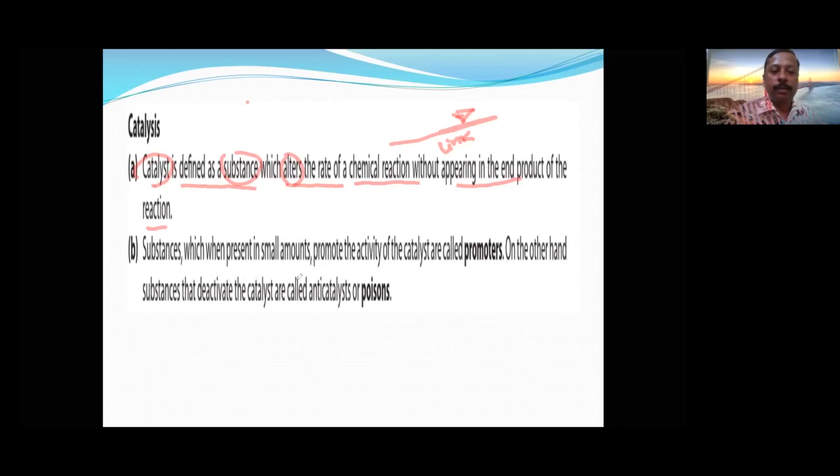The substance which is present in small amounts and promotes the activity of the catalyst is called a promoter. If catalytic activity increases, then it is called a catalytic promoter. If it deactivates the catalyst, then it is called a poison. Promoter and poison work indirectly on the catalyst. If catalyst activity is improved by the substance, it is called a promoter. If by their presence catalytic activity decreases, then they are called catalytic poison.